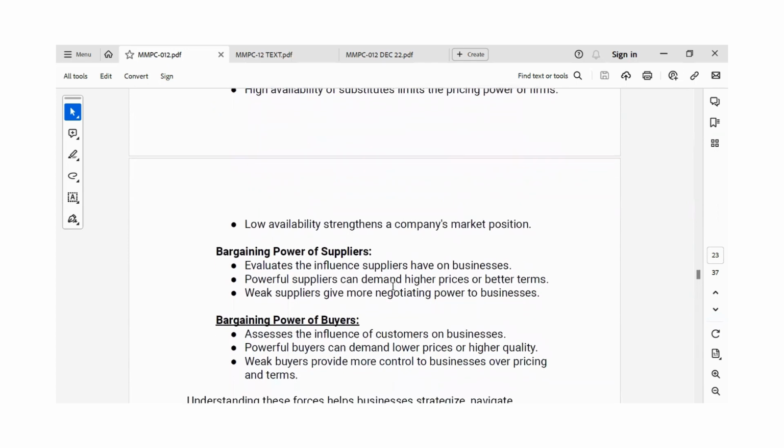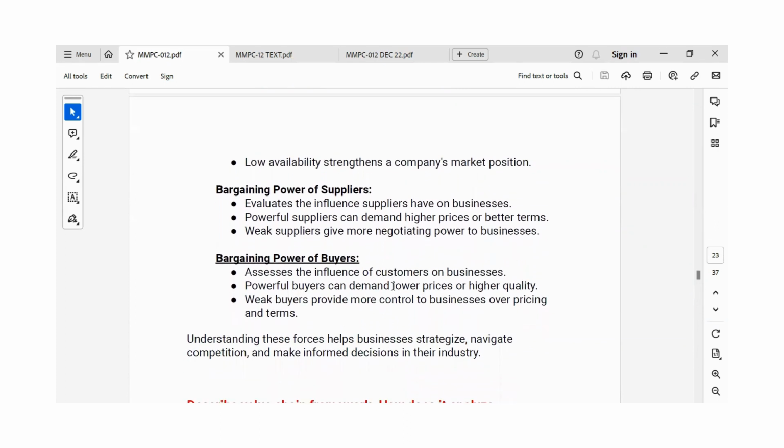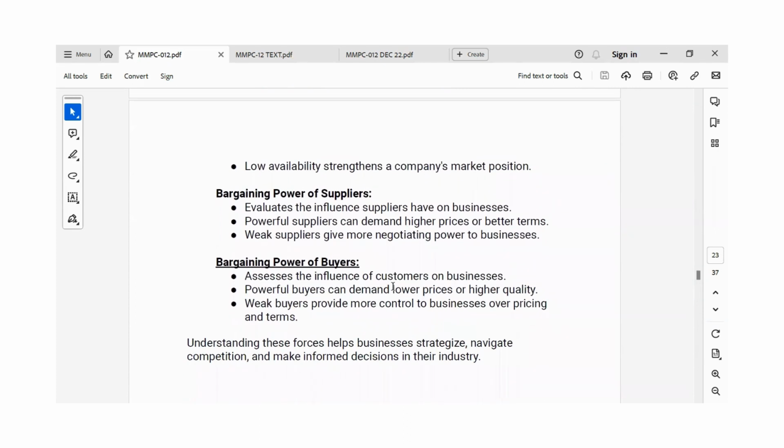And then bargaining power of suppliers evaluates the influence suppliers have on businesses. Powerful suppliers can demand higher prices or better terms. And weak suppliers give more negotiating power to businesses. Bargaining power of buyers assesses the influence of customers on businesses. Powerful buyers demand lower prices or higher quality, okay? And weak buyers provide more control to businesses over pricing and terms. So understanding these forces helps businesses to strategize, navigate competition, and then make informed decisions in their industry.